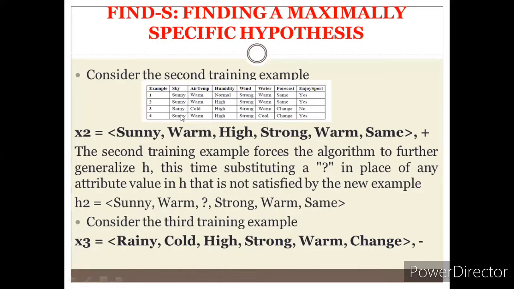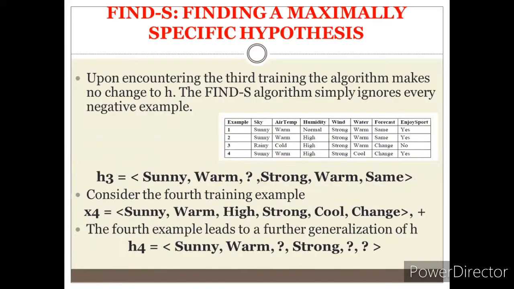Now, if you go for the third hypothesis, if you observe rainy, cold, high, strong, warm, change, no. If you observe the case of the third, it is saying no, it is negative. When it is negative, there is no need of changing the hypothesis. We can continue the same hypothesis H2 as H3 there. Since it is a negative example, we are keeping it the same, ignoring the negative values. So upon encountering the third training example, the algorithm makes no change in H. Why? Because we ignore every negative example.